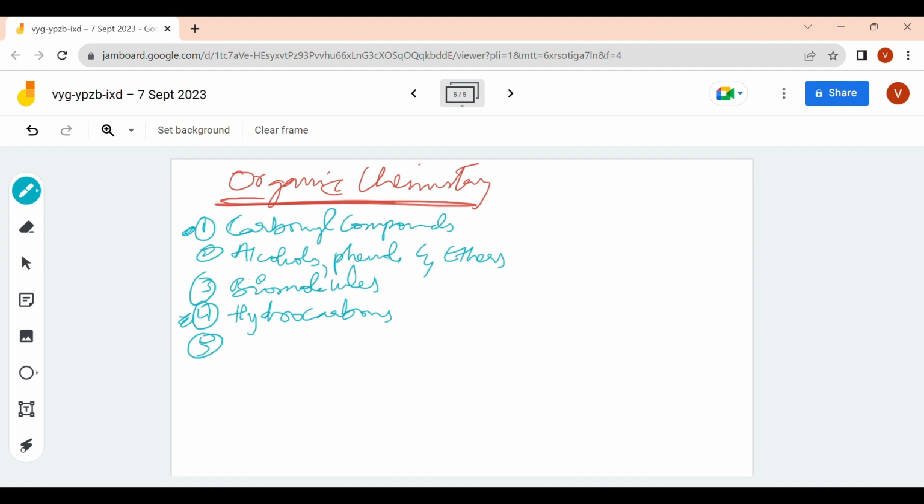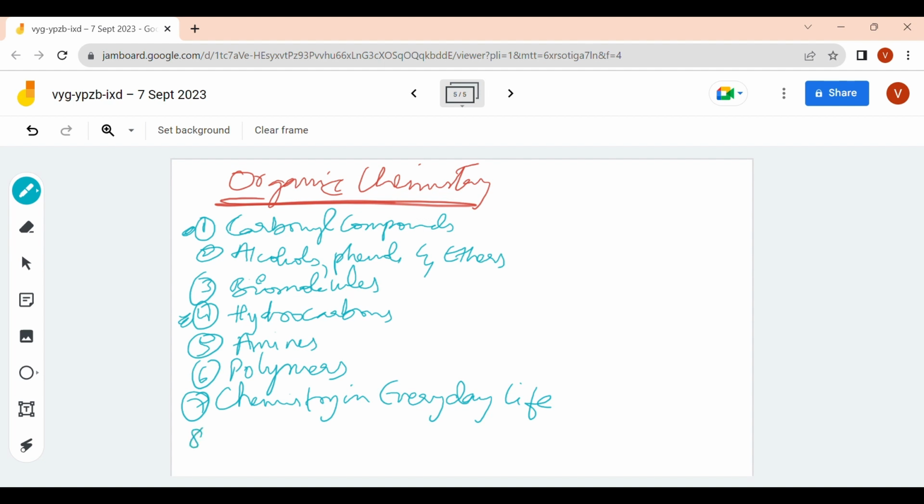And then comes your amines, polymers. Then some basic principles and techniques you can study at last. Chemistry in everyday life you study. And you have basic principles and techniques.